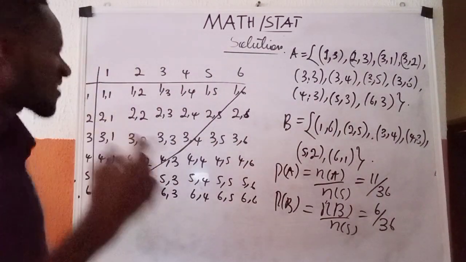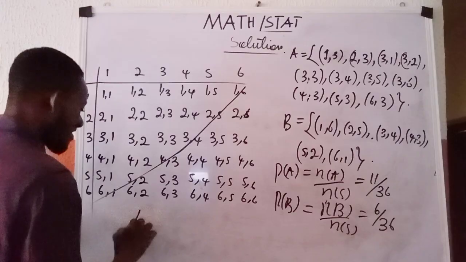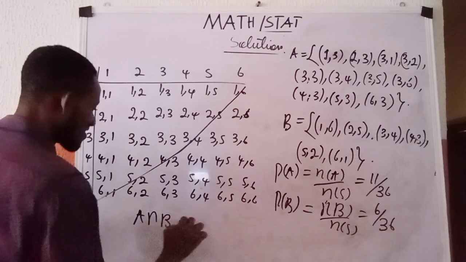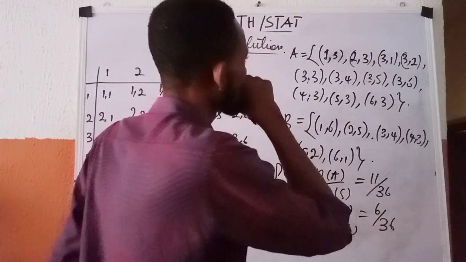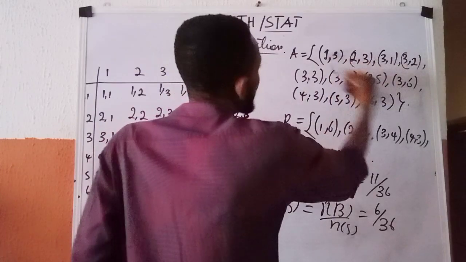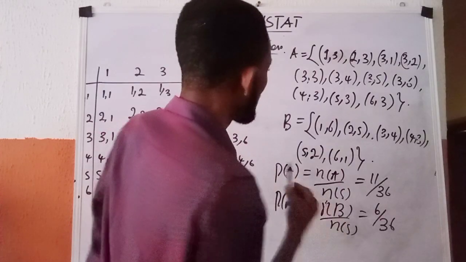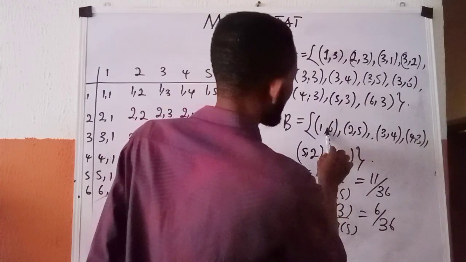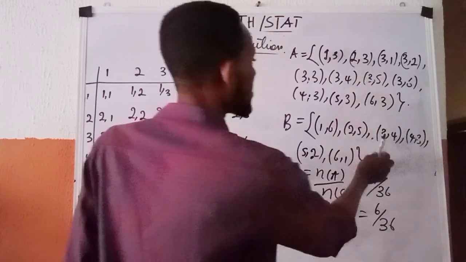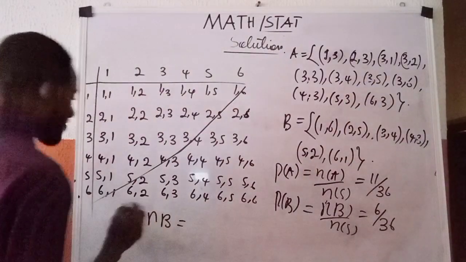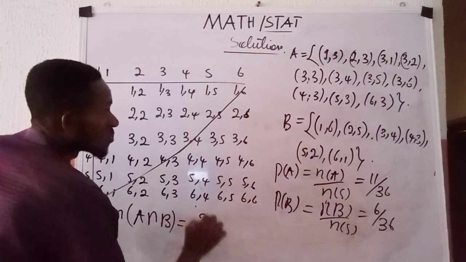Let us now look for the intersection of A and B. So I have my A intersection B. What is found here that is equally found here? Everything here has to do with 3. So let us come here and look for things that have to do with 3. This one doesn't have to do with 3. This one does, this one does. So it's only 2, which means my n of A intersection B is 2.